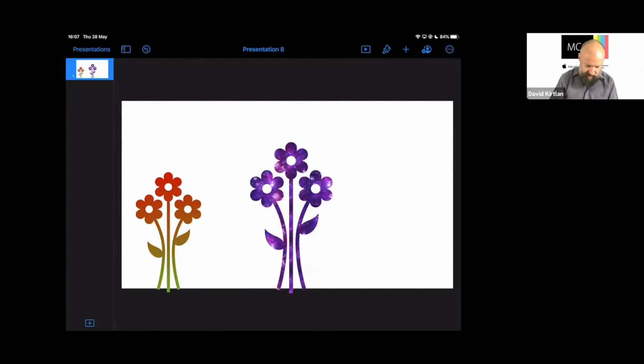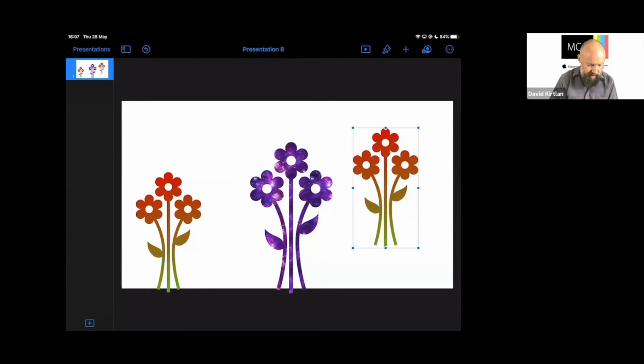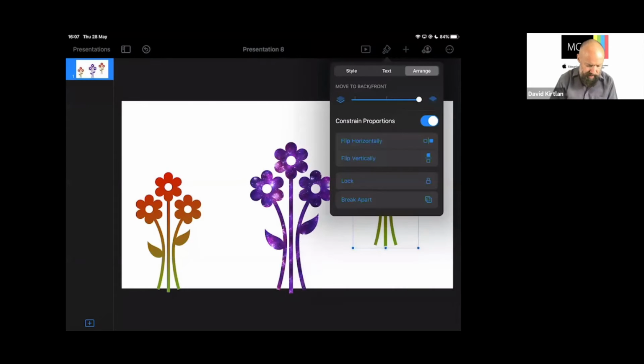So we're starting to get the design of this now. Let's paste it again. I'm going to tap, because I've still got that first flower copied. I'm just going to paste it in one more time. One of the things we can do when I press the paintbrush here, if I go to arrange, this is where we normally set what's on top of each other. So we've got objects on top of one or a bit further to the background, so we can set the layering right. We can flip things around and we can turn them around and do different things.